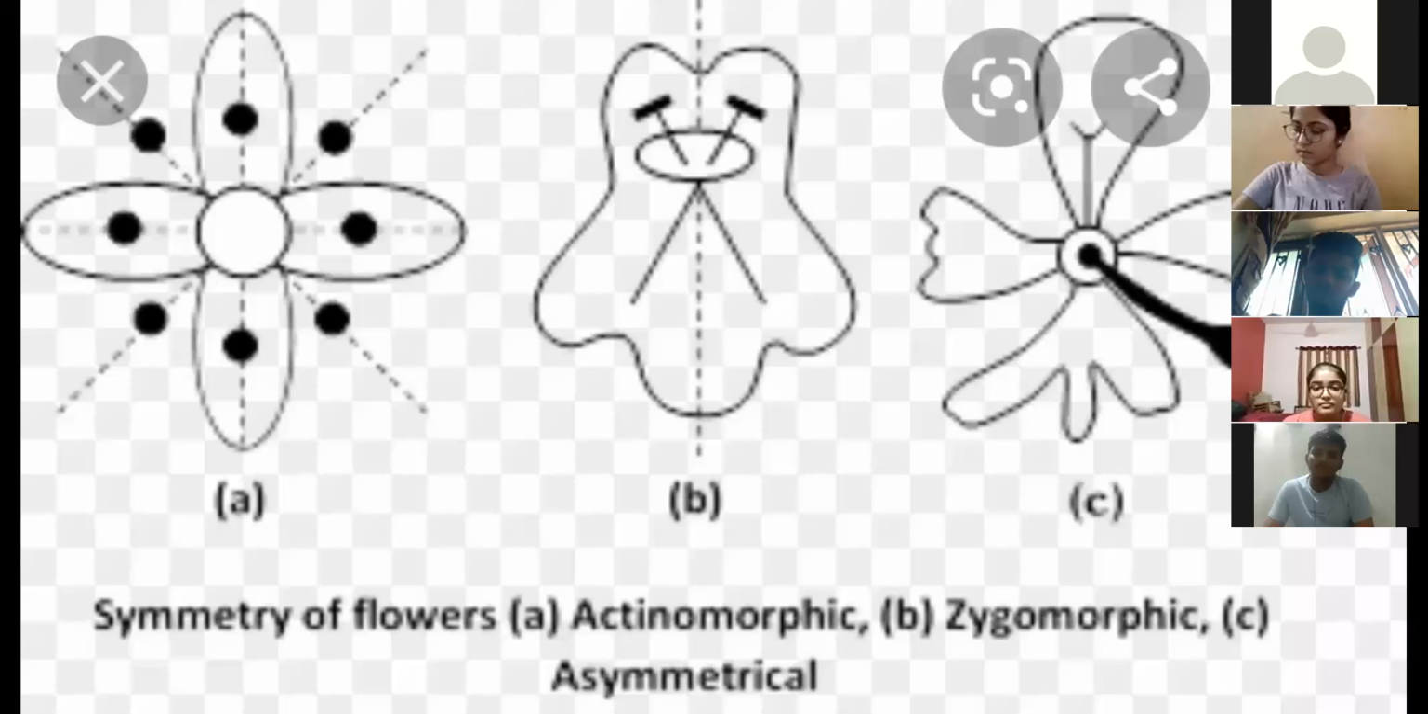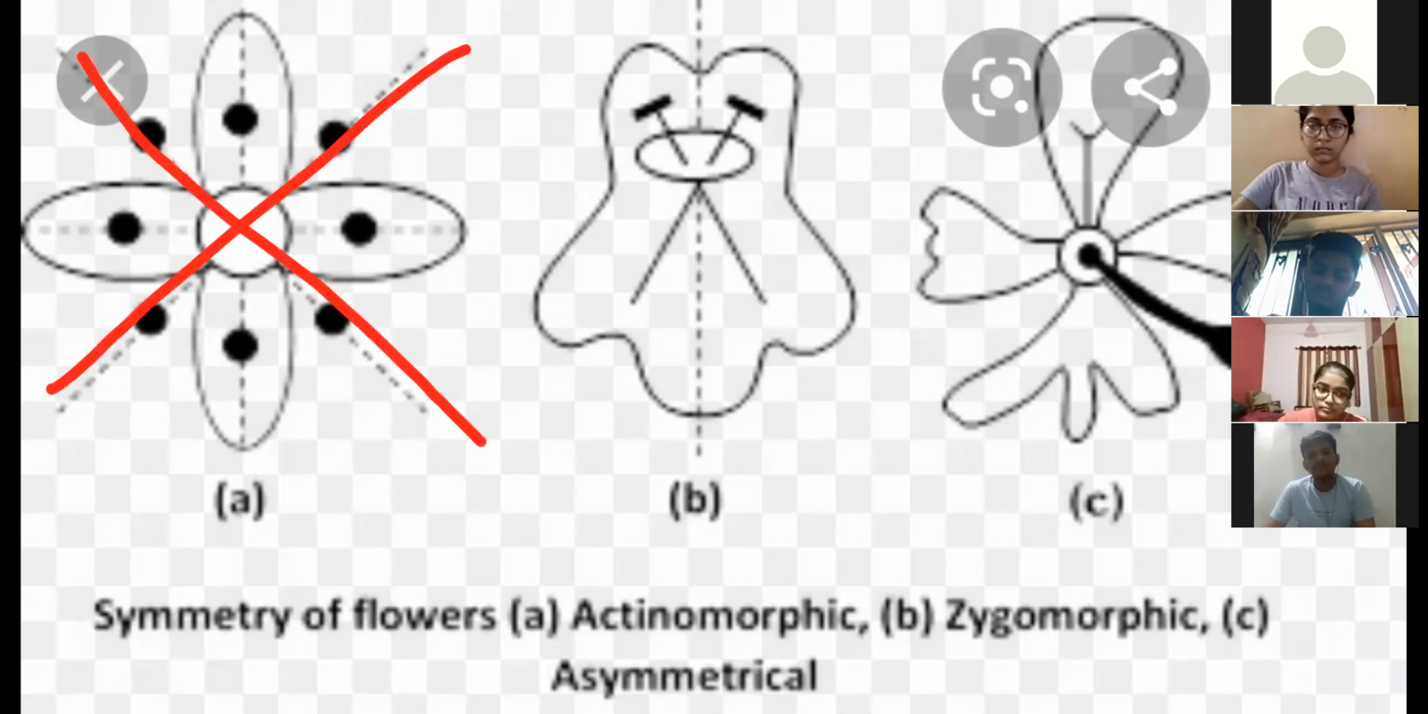Now we are going to study the classification of flowers on the basis of many different aspects. First, on the basis of symmetry: radial symmetry, bilateral symmetry and asymmetry. Animals used the same concept, right? Three types of symmetry. Some flowers can be cut into two equal halves by any plane of axis, and that we call a radial symmetrical flower.